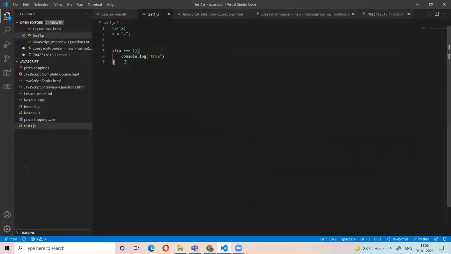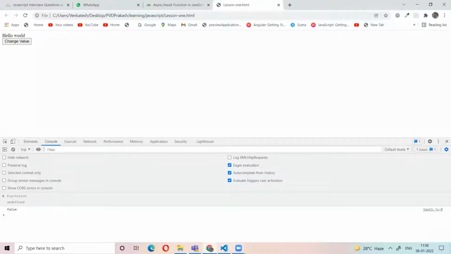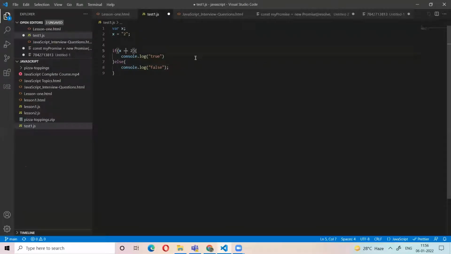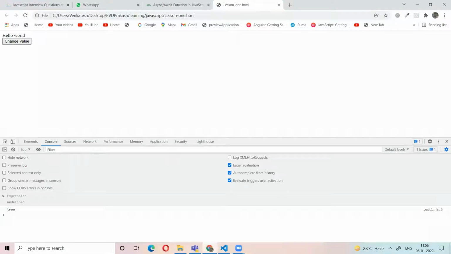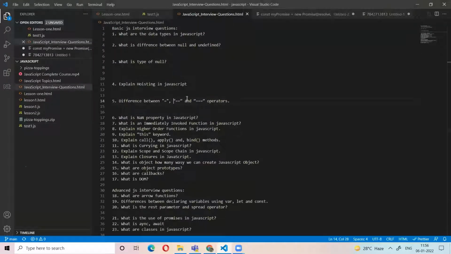So if you use the else here, it will go to the else case. In this case, x is a string and here x is a number. The data type is different, but the value is the same. We use triple equal to here, that's why it goes to the false case. Otherwise, if you use double equal to, you check only the value. The data type is not considered, so it goes to true. So this is the difference between equal to, double equal to, and triple equal to.